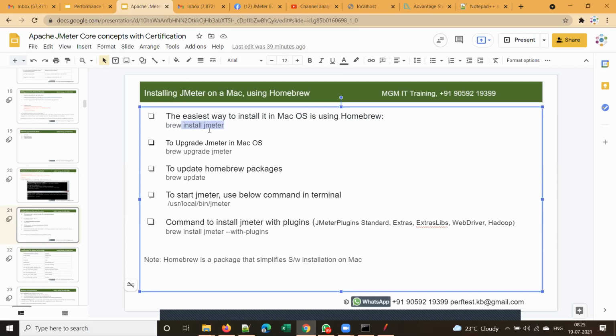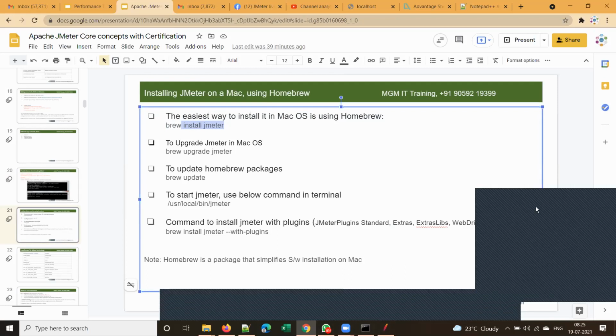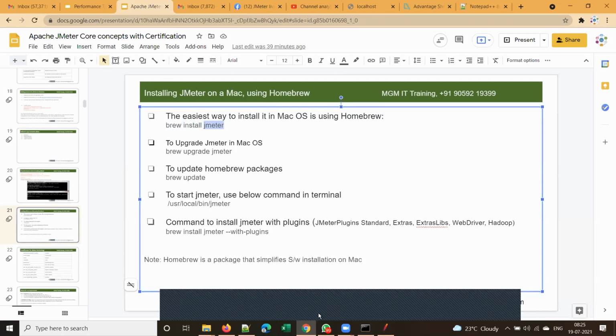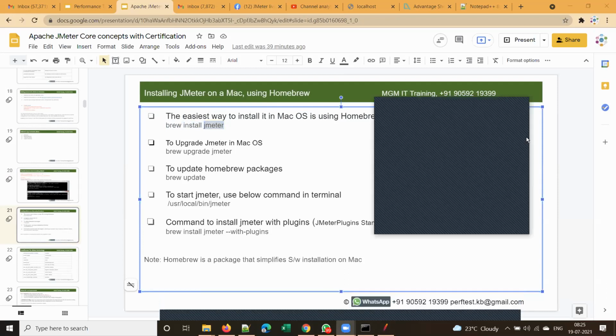Because you cannot double click to install it, let me explain this. Is anyone using Mac? Say yes or no. I think someone said they have a Mac. No? Okay, so leave it then.